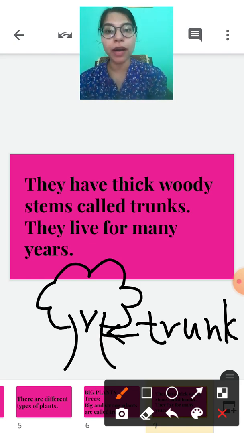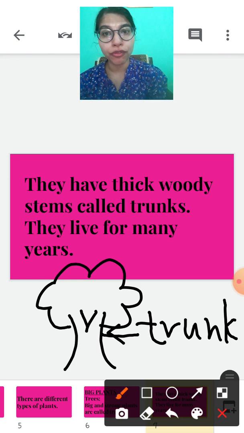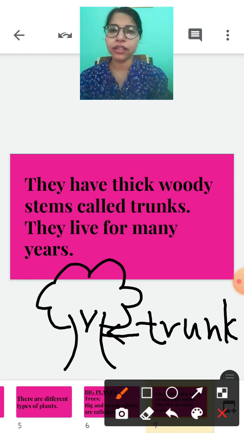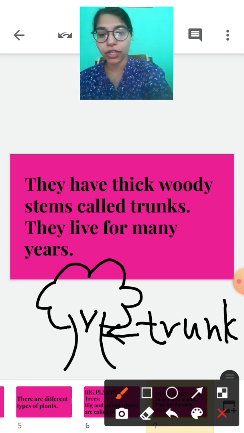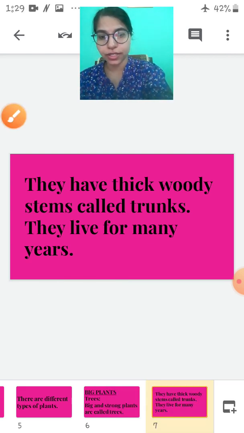And children, trees also live for many years. Some trees live for 100 years also. So, you know what is a trunk and what are trees.